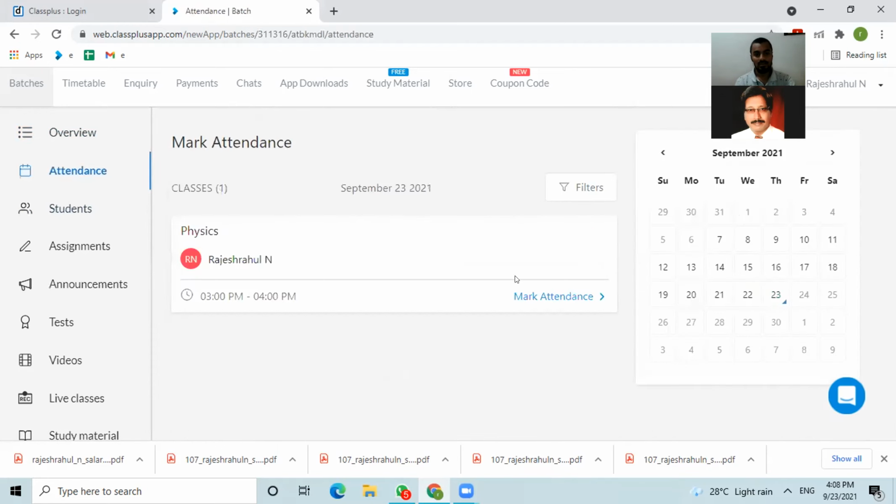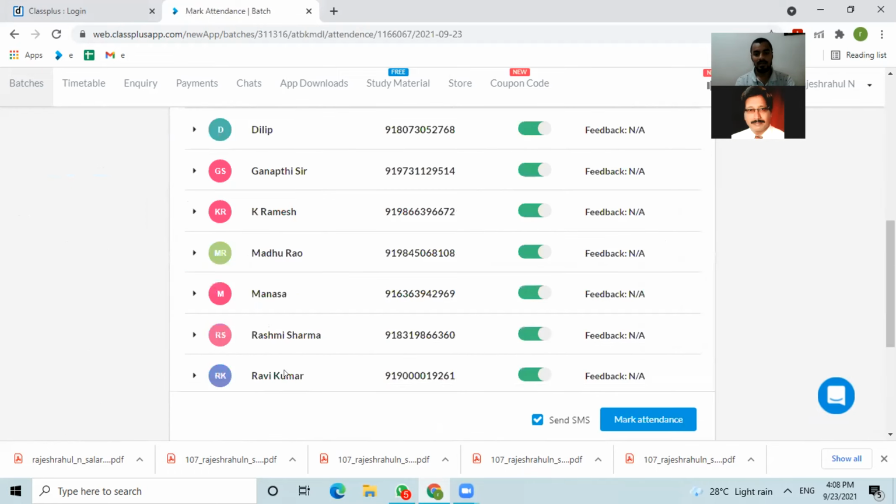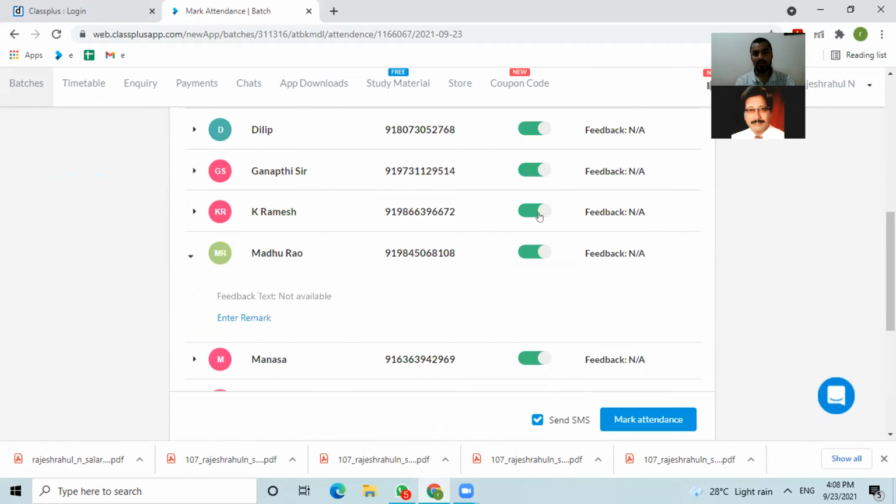I'll just go to mark attendance. See, this is the option you have. Okay, got it. You can send the SMS alert also. If you don't want, app notification will be sent automatically. By default, app notification is there. If you want SMS, select it. Okay, one minute. So this is how we can take the attendance manually.